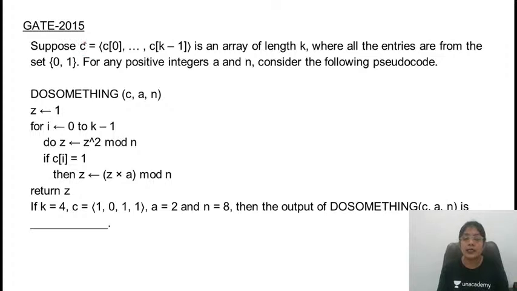This question was asked in GATE 2015 and some definition is given. This is based on a 1-dimensional array of some length. So they are considering this question is based on a 1-dimensional array. This was a numerical answer type question, so I have not provided the options. Whatever answer you are getting, please write in the comment section.